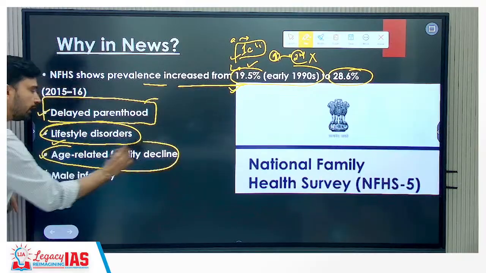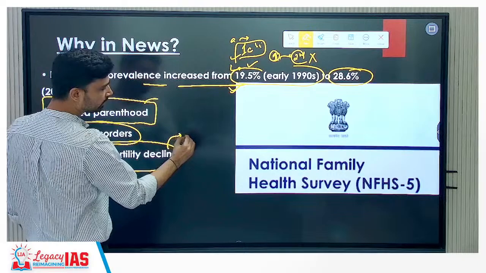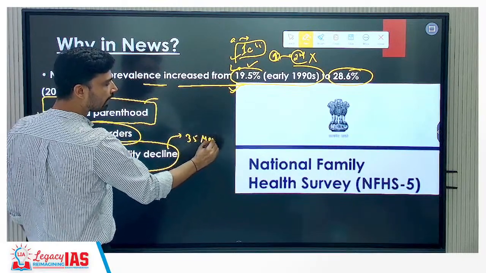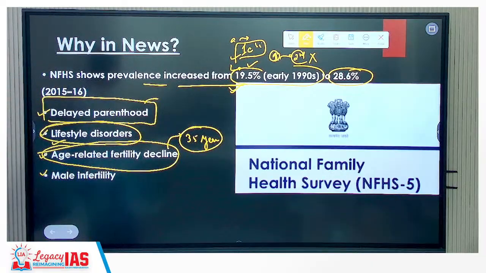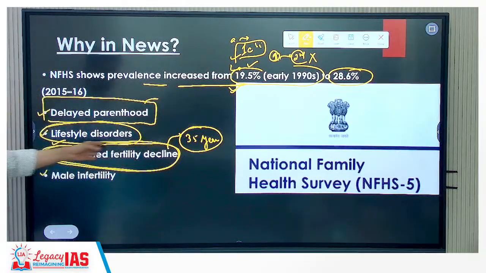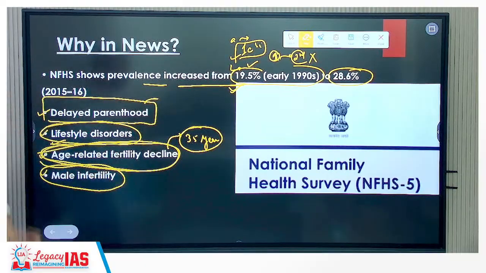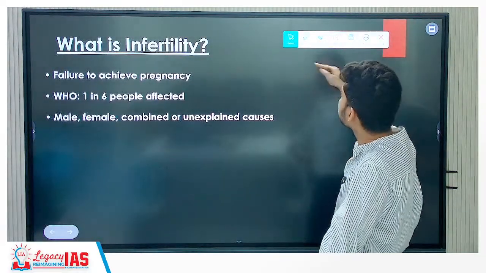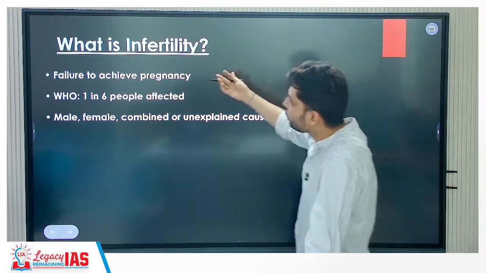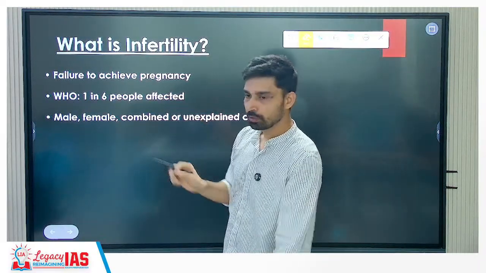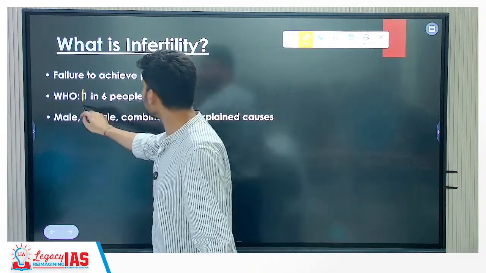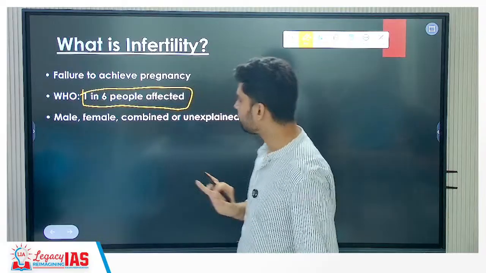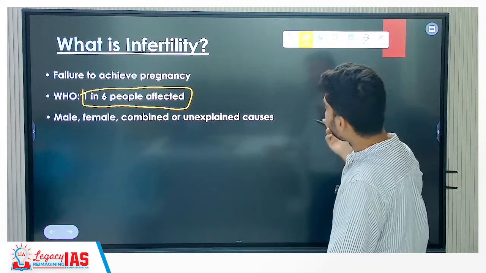Third, age-related fertility decline. Women, especially if they try to have children after 35 years of age, the probability of conceiving becomes lower. Now we are witnessing in India that delayed age of marriage can also be related to the decline in fertility, plus male infertility is also on the rise. So these are the 4 reasons for the increase in secondary infertility. Right, that is infertility, failure to achieve pregnancy. As per WHO, in the entire world, 1 in 6 people are affected by this infertility problem. Male, female, combined or unexplained causes.